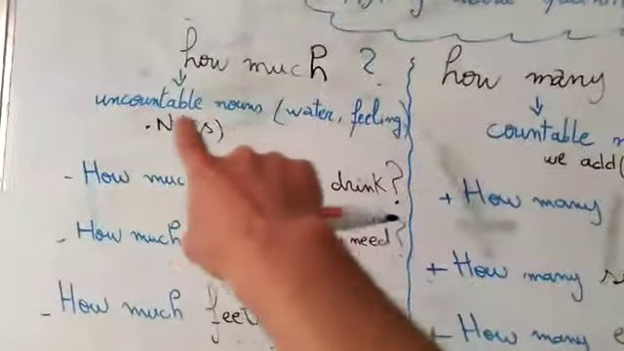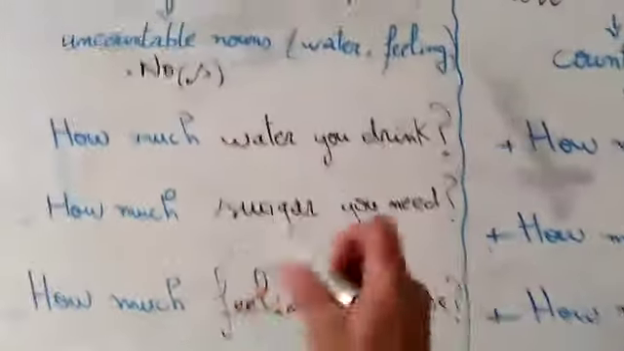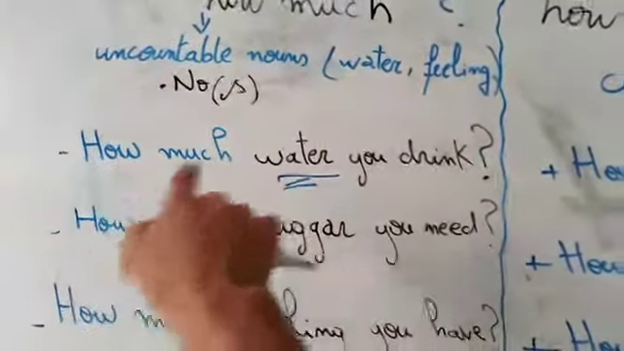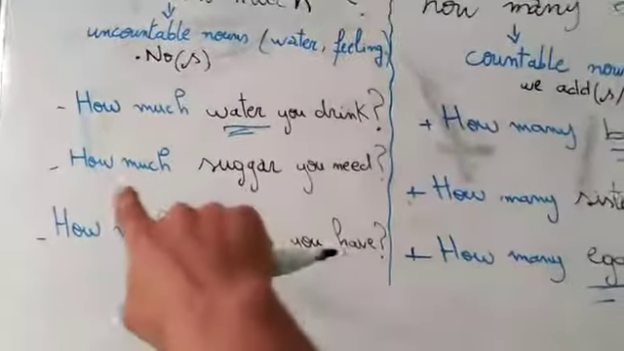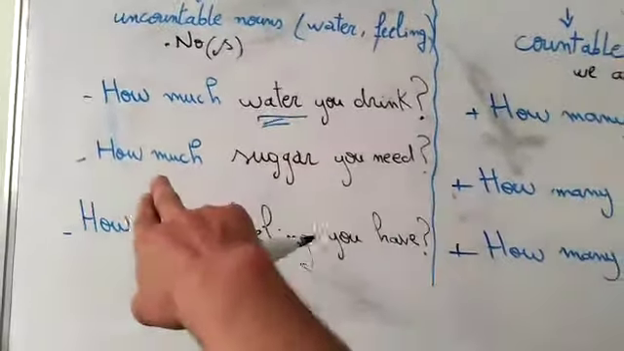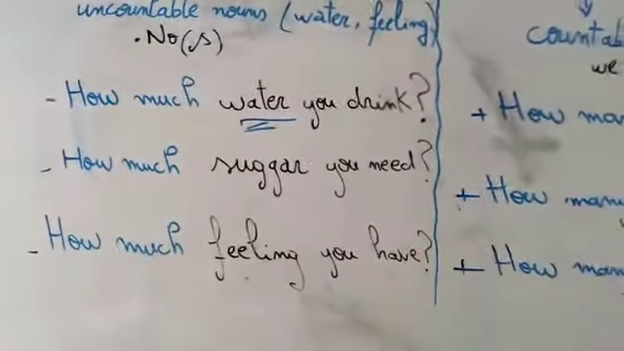For how much, we use it for uncountable nouns. Here I have 3 other examples. Because water, it's what? It's uncountable. I'm going to use what? To use how much. So how much water do you drink? How much? I don't know. Number 2, we have sugar. And sugar is an uncountable noun. We are going to use what? How much. So how much sugar do you need, okay, for your coffee?